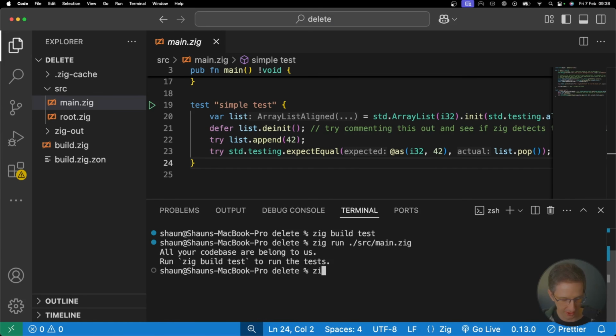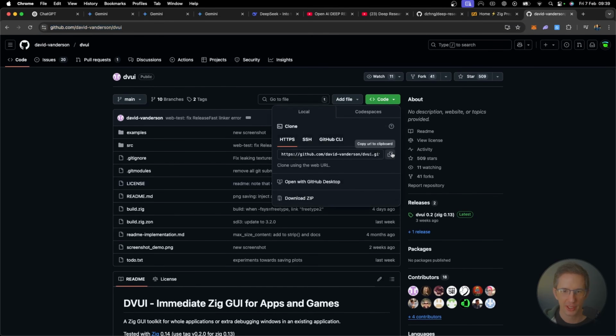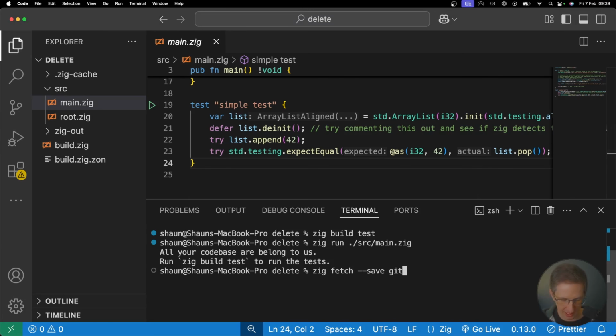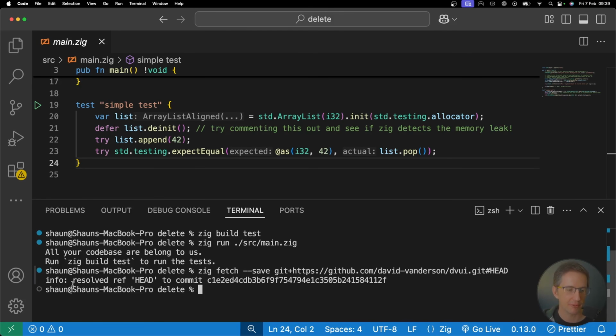What we need to do here is go zig fetch, because it's now going to go and fetch this library, this dependency, and we're going to go --save, so it knows now to save this as a dependency. Now what I want to do is grab this GitHub repo over here. So grab the URL of this. You can also just go to Code and copy that over here, right? So copy that and go --save, and then git+, paste that in, and then tell it which part of the code you want. Do you want the latest and greatest at the top here? So you can go #HEAD. And that there, if I hit enter, it will go and fetch it.